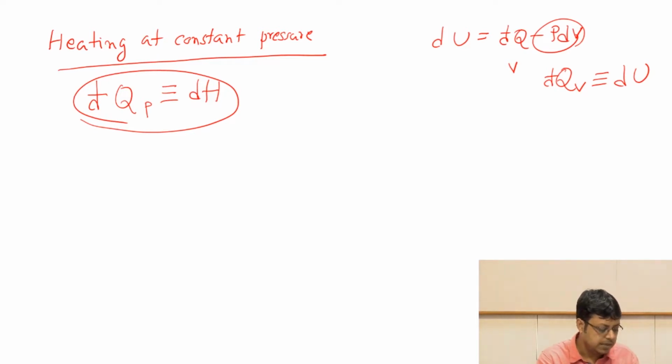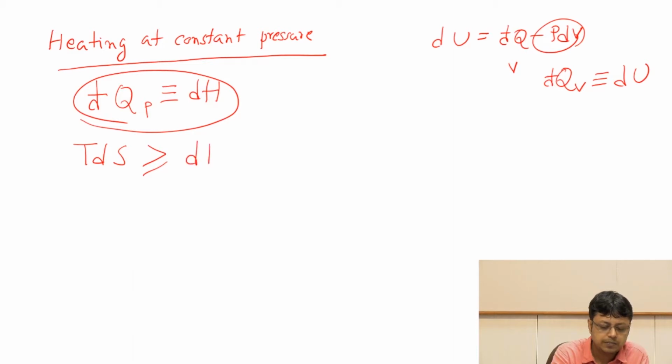Now what it means is that we have the same condition that TdS must be greater than or equal to dH for a spontaneous or equilibrium process, written together. So again, as before, we can keep one quantity constant. Say, for example, at constant entropy, what happens, or before that, maybe we can first ask what happens at constant enthalpy.